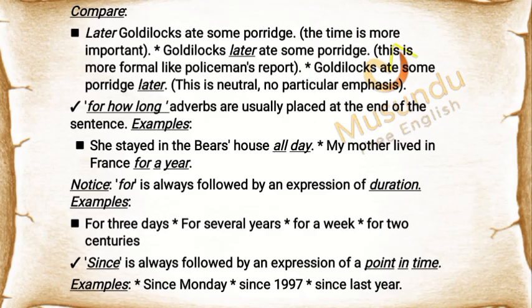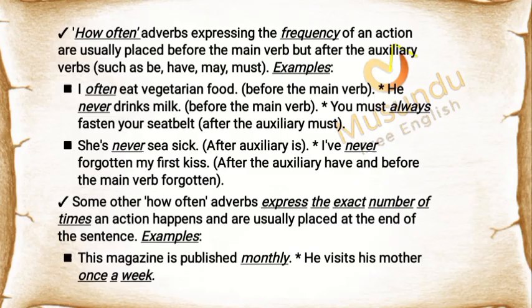Notice, for is always followed by an expression of duration. Examples: for 3 days, for several years, for a week, for 2 centuries. Since is always followed by an expression of a point in time. Examples: since Monday, since 1997, since last year. How often adverbs, expressing the frequency of an action, are usually placed before the main verb but